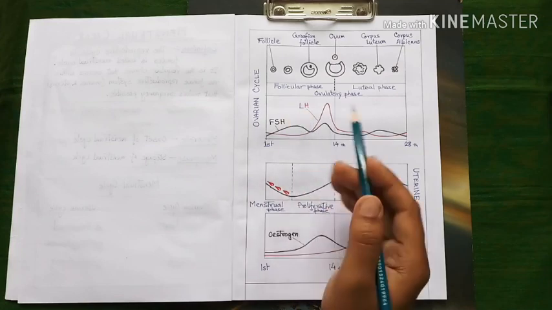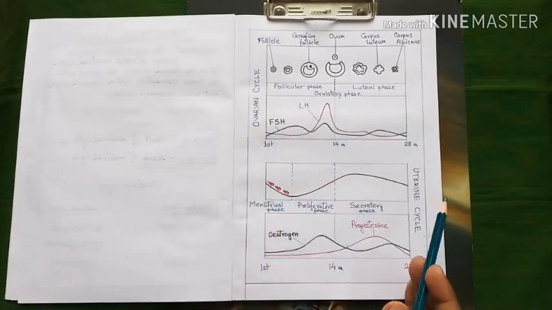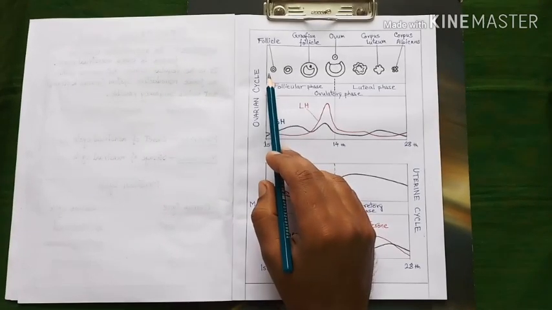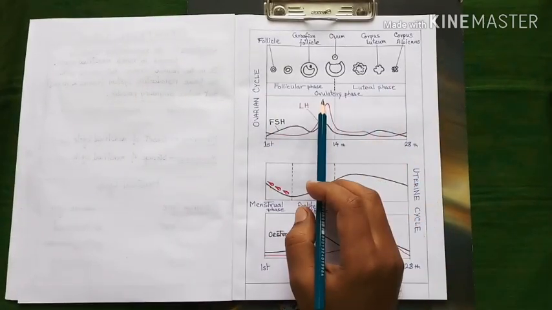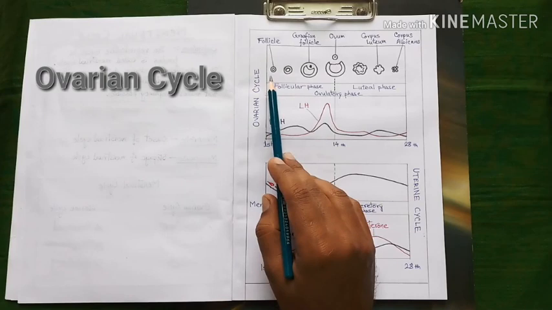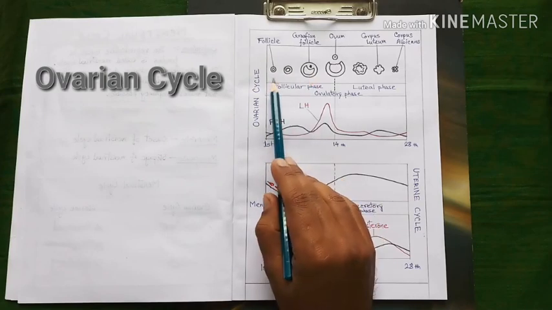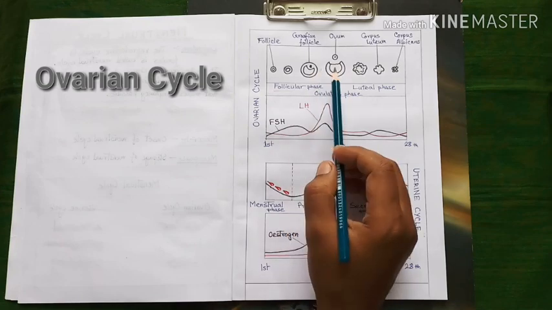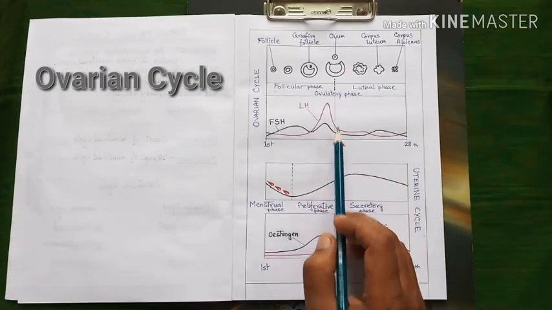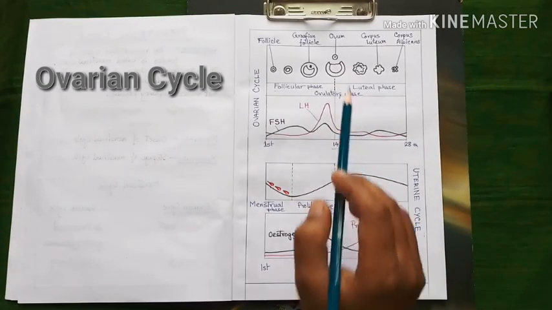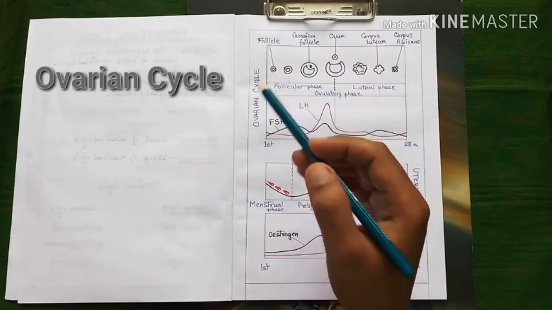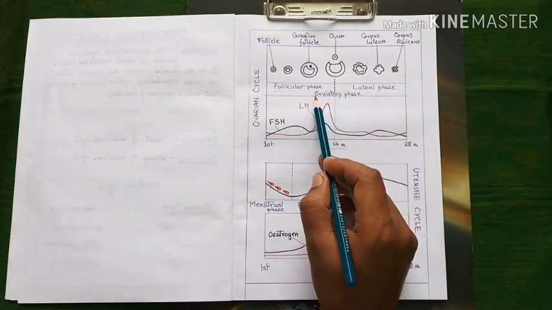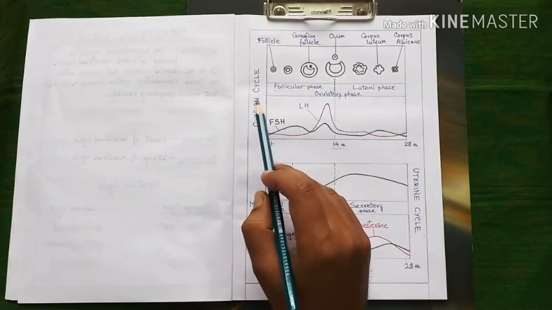Now we will try to understand the details of the ovarian cycle and uterine cycle with the help of this graphical representation. Here in the first diagram we are visualizing the development of the ovum during the first phase of the ovarian cycle, which is known as the follicular phase, and at or near about the 14th day of the ovarian cycle an ovum is released from the ovary. The process is known as ovulation and the period is known as the ovulatory phase of the ovarian cycle.